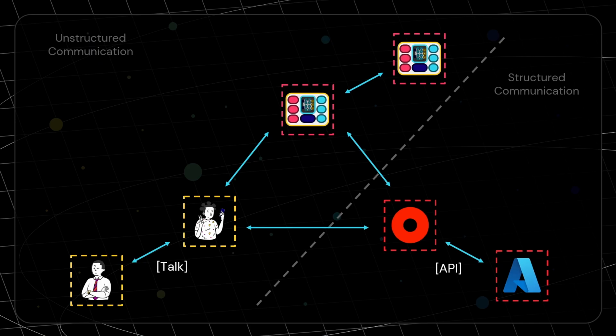Then we have the way humans have been interacting with systems for quite some years. Normally the way humans interact with systems is by using applications, right? We have a website, we have applications installed on our computer or on our mobile phone, and we use those apps to communicate with systems. And normally we do that through actions.